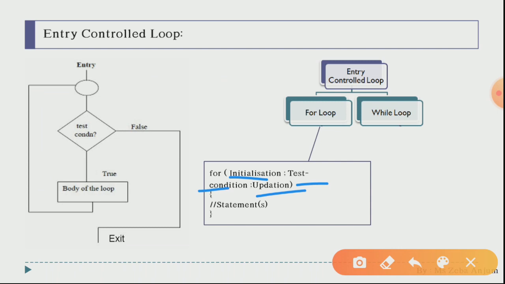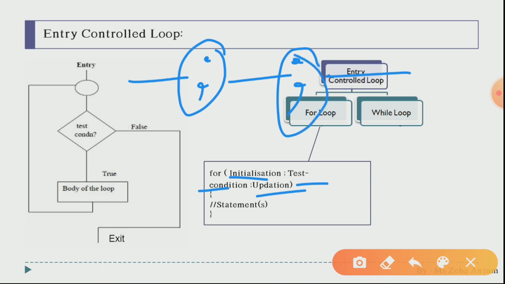My dear students, please make a note that in for, everything you have to write down in a single line. Differentiate these things with the help of semicolons. You have to write these semicolons for differentiating between your initialization, test condition, and updation. Within these brackets you will be writing statements. This is the syntax for your for loop.